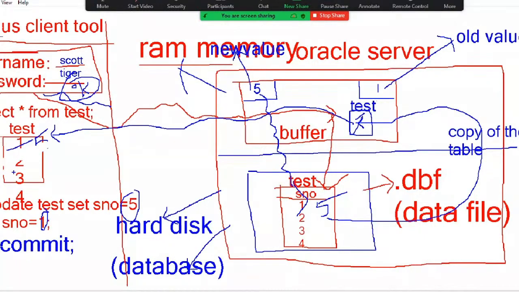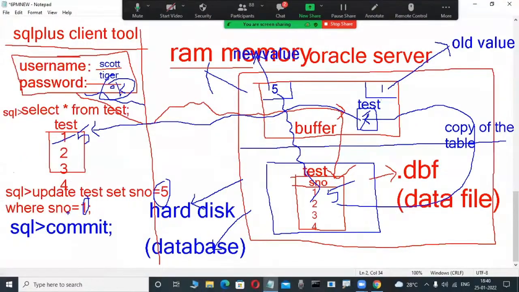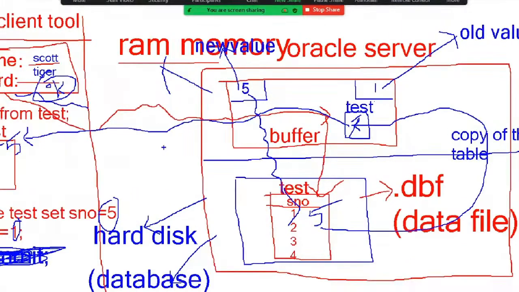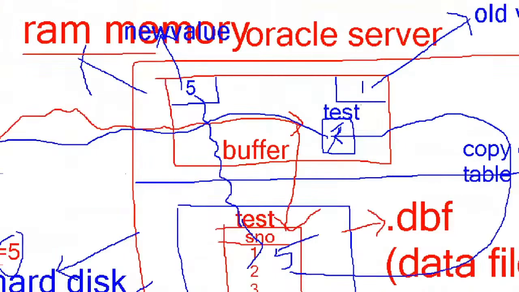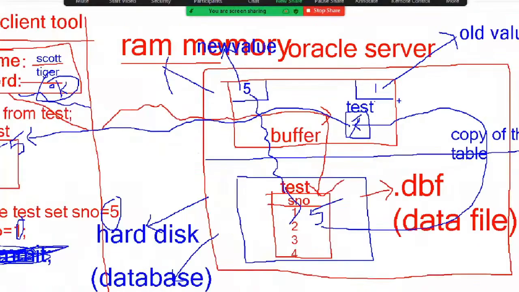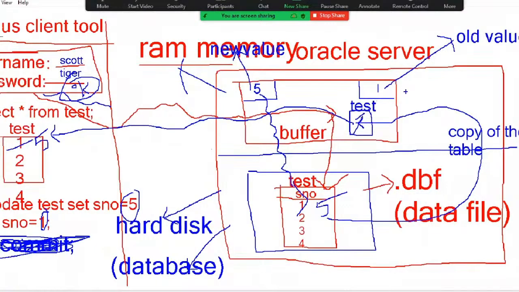Now, I don't want to save this one. I'm showing a practical, just observe it. For example, here 1 is changed into 5 in this example, but I want to change this 5 back into 1. I want to cancel the previous transaction because this is not an important transaction. I want to undo the transaction.